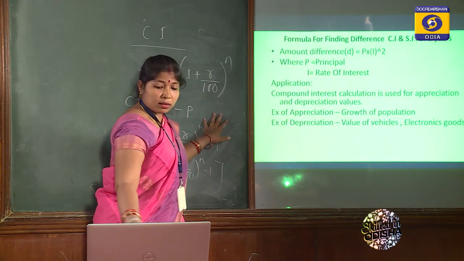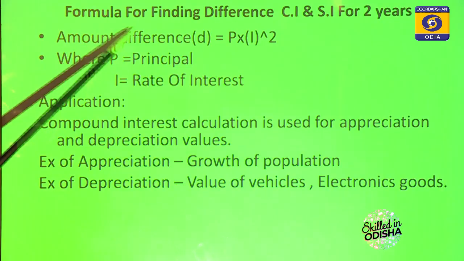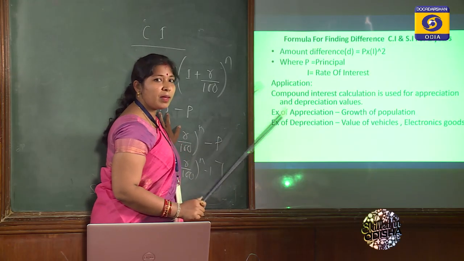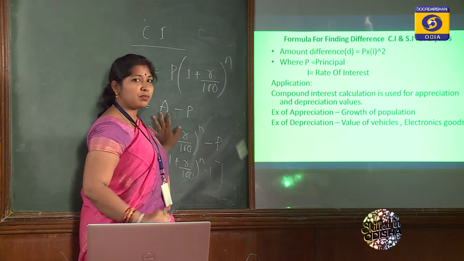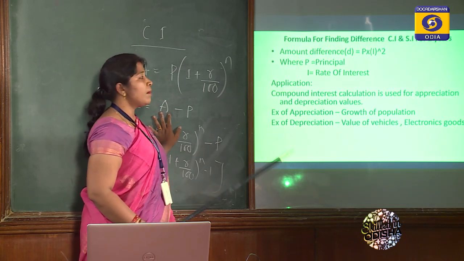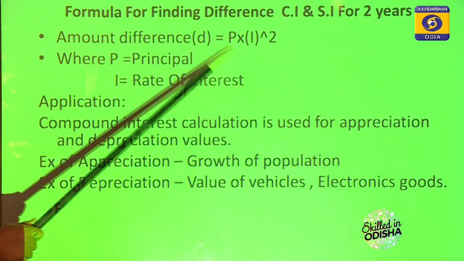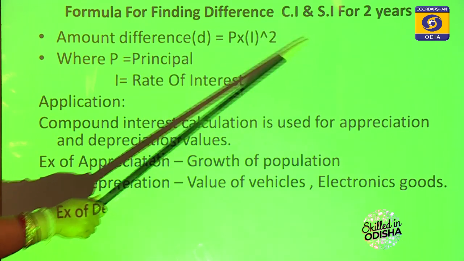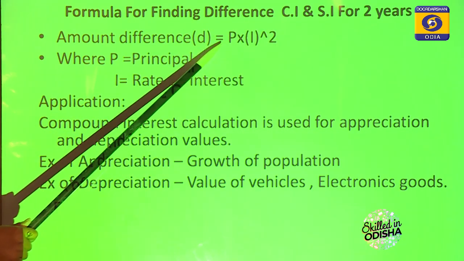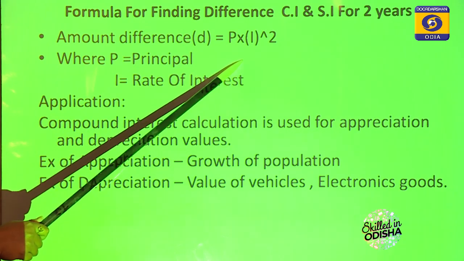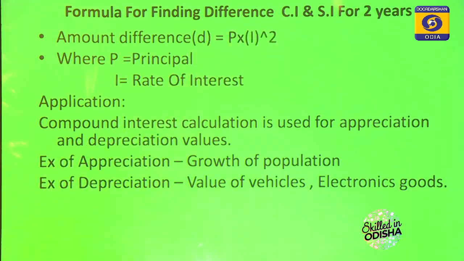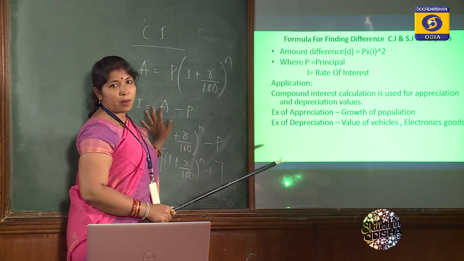This is another formula, to calculate the difference between CI and SI when it is given for 2 years. Normally we would calculate compound interest by formula, then simple interest, and then find the difference. But there is another shortcut formula: the difference for 2 years between compound interest and simple interest is equal to principal amount multiplied with interest square.